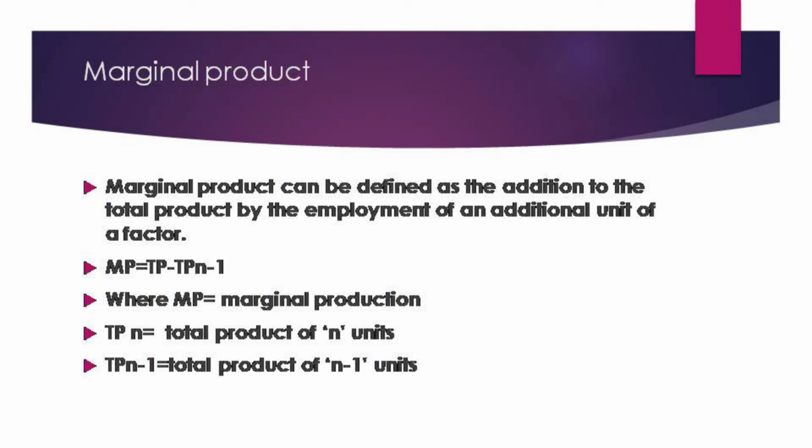The same thing you can do for marginal product. If the total product produced by 4 units of labor and capital is 70, and the total product produced by 5 units of labor and capital is 75, calculate the marginal product as follows. Suppose they give you a sum like that, you write MP is equal to total product n minus total product n minus 1. So 75 minus 70, in the previous one, gives you 5 units. This can be written in your text as given, and you can work it out.